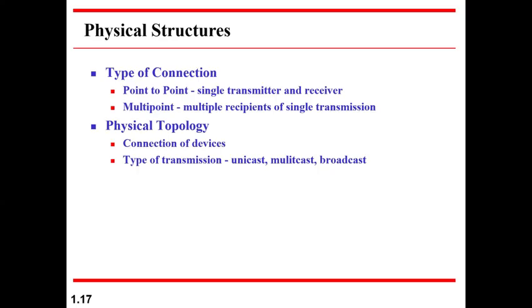Physical topologies are how exactly your systems are physically connected. In that, again, the transmission can be unicast, multicast, and broadcast. Unicast means, as you see in point to point, a single transmitter and single receiver, the data is sent to only one receiver. Multicast is when the data is sent to a group of users.